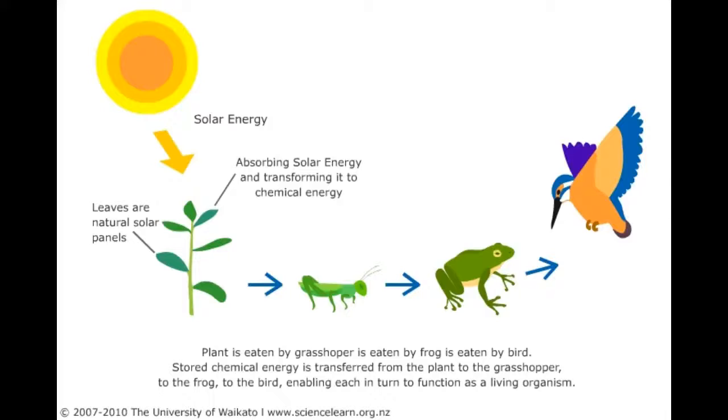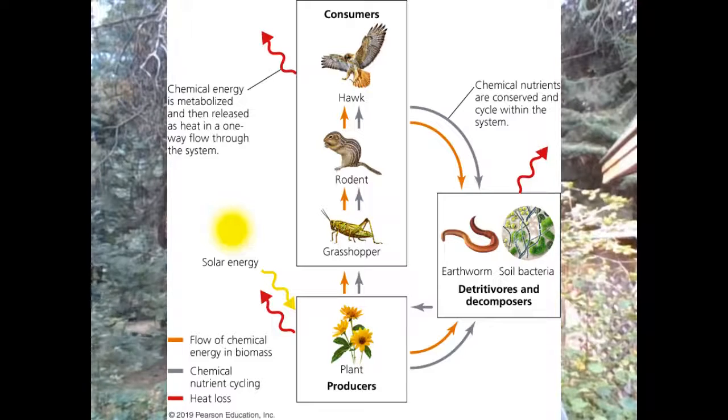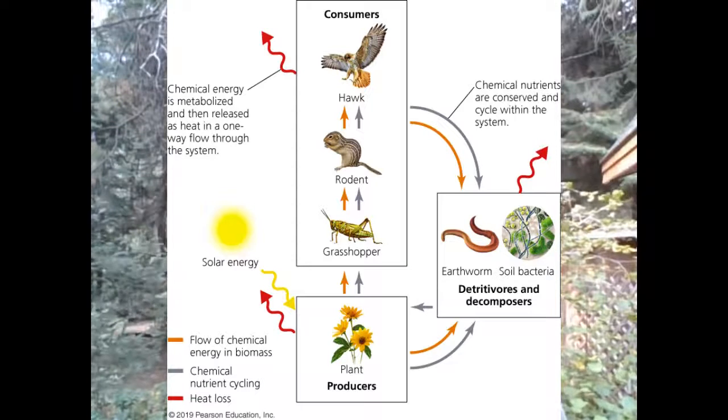Now, energy flows through ecosystems. From the sun to plants to insects like a grasshopper, to animals such as a bird that eats the grasshopper, to decomposers such as worms and bacteria that break down the bird when it dies. So the energy flowed in one direction only, from the sun, through the food web, back to the decomposers.